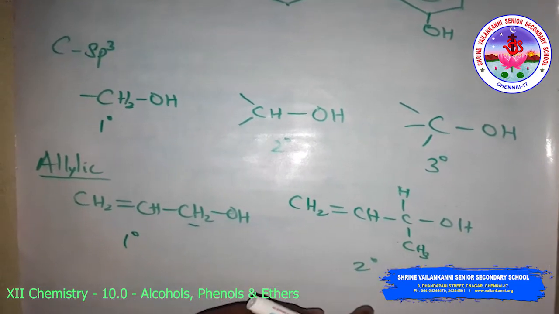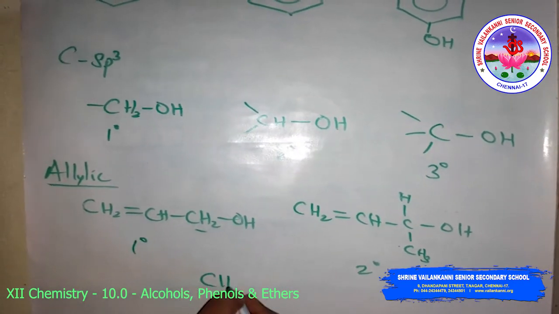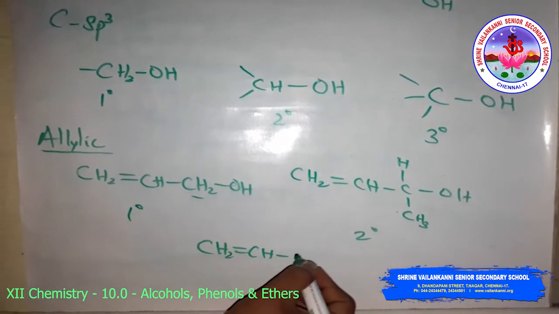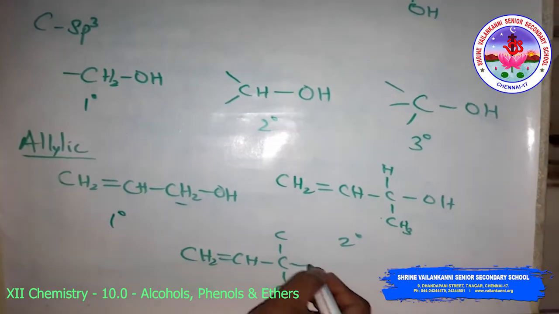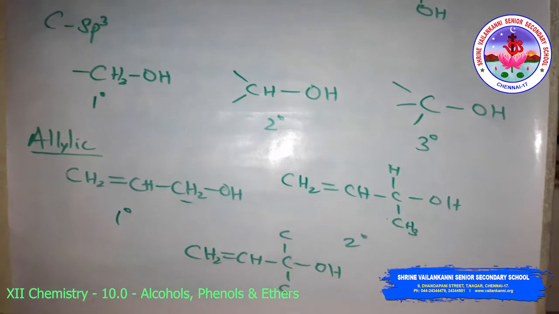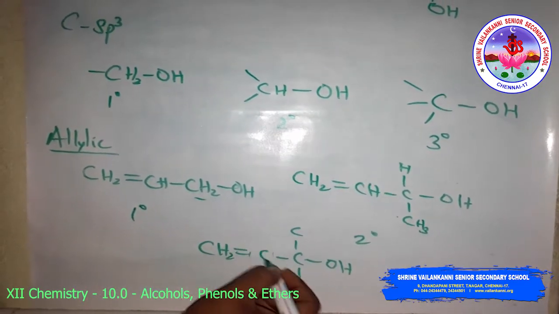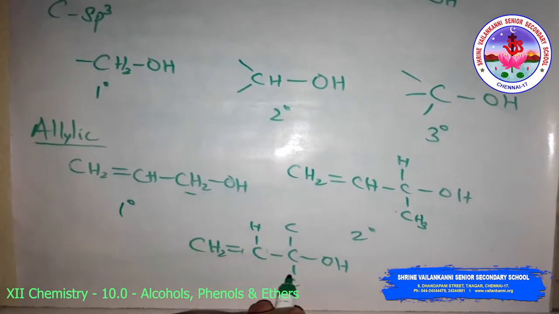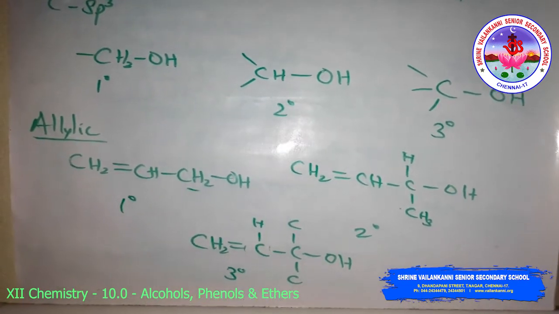So this is a secondary compound, and the tertiary compound will be CH2=CH with OH on a carbon where all the atoms attached are carbon. There is no hydrogen, so it will be a tertiary compound.